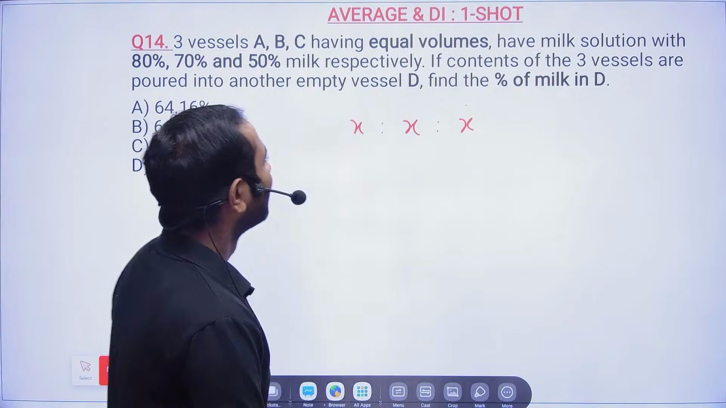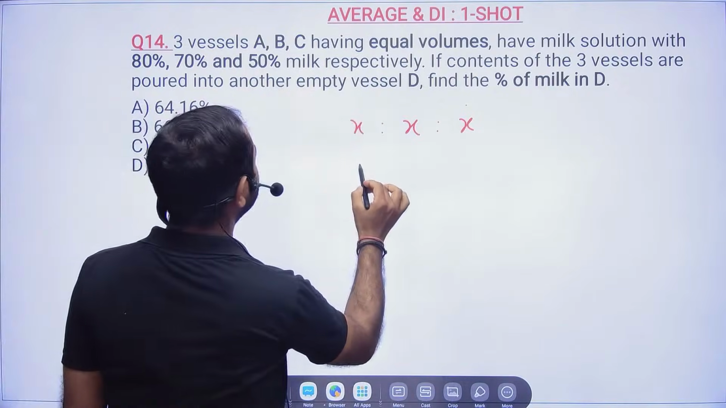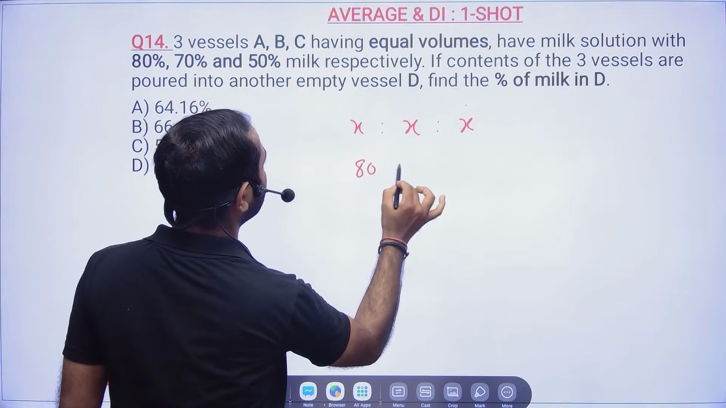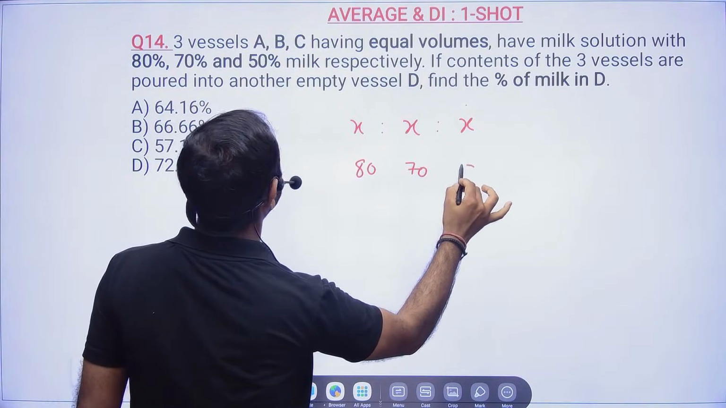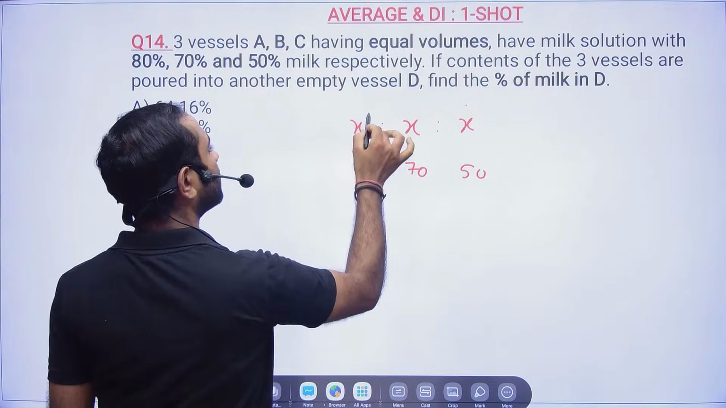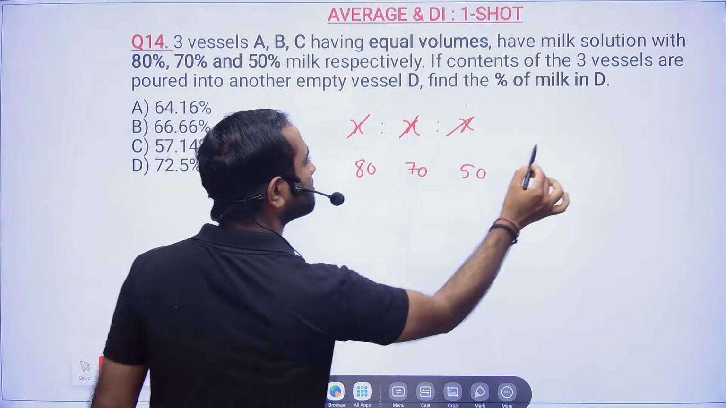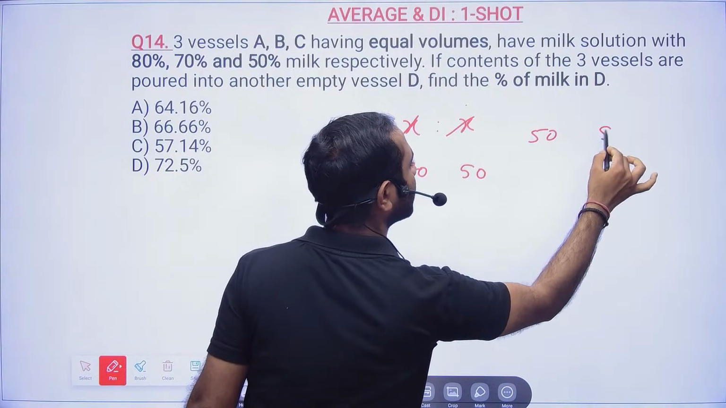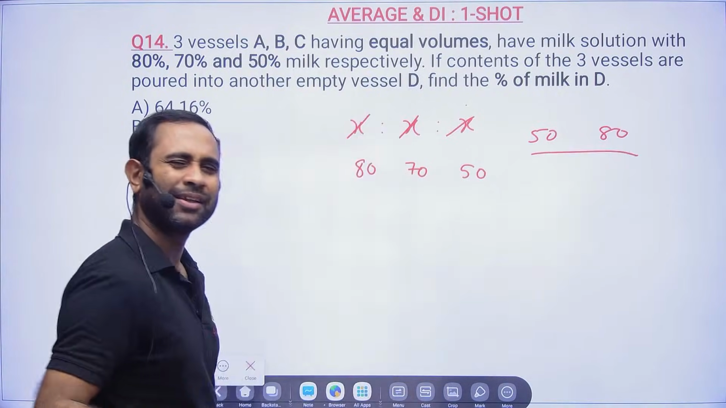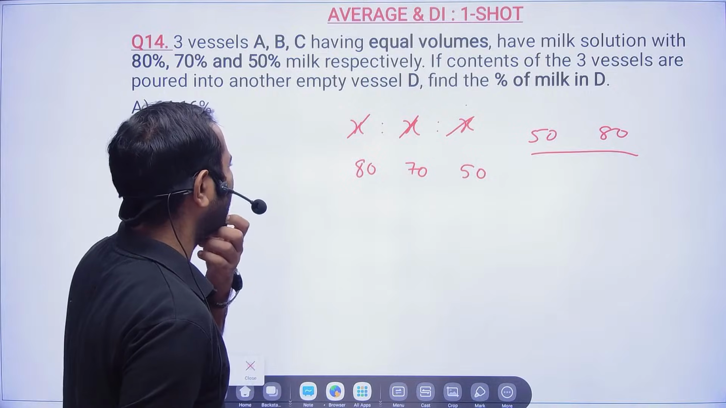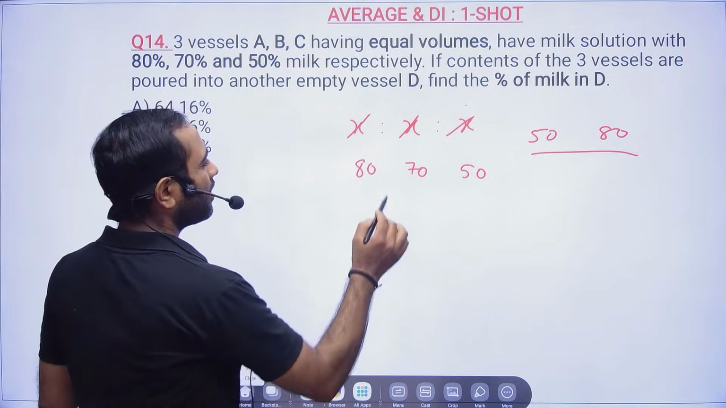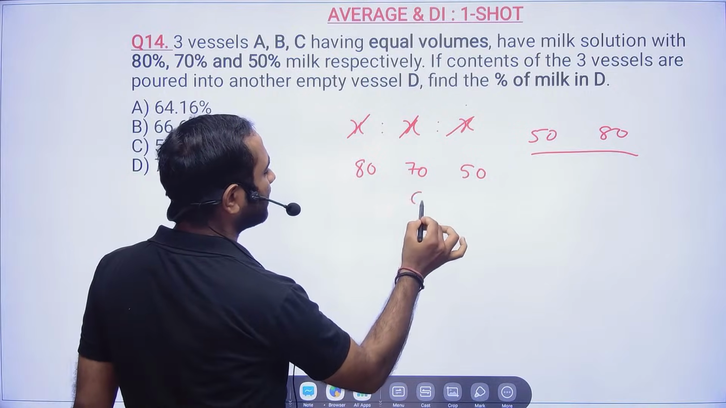Okay, now this is 80%, and this is 70%, and this is 50%. So this x, it is 1 times. Now let us take a number which is in between 50 to 80. Arey sir, which number? Whichever number you want, take it. Whichever number you want, you take. Okay, sir, in between 50 to 80, let's take 60.